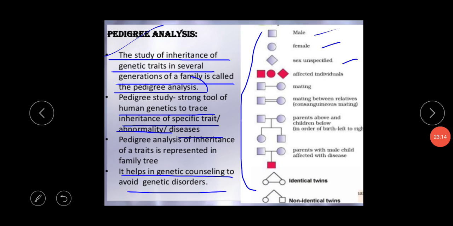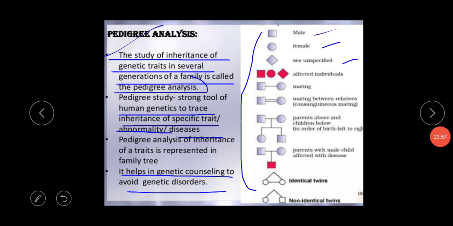So this is today's class. In our next class we will discuss some genetic disorders and chromosomal disorders. From this session we got to know several things. First is linkage and recombination: why linkage and recombination take place in our body, what their basic significance is, and what the result was of Morgan and his colleagues' experiment on Drosophila. Next is mutation: what is the definition of mutation, what is its significance, and how many types of mutation take place in our body. And next is the pedigree analysis.